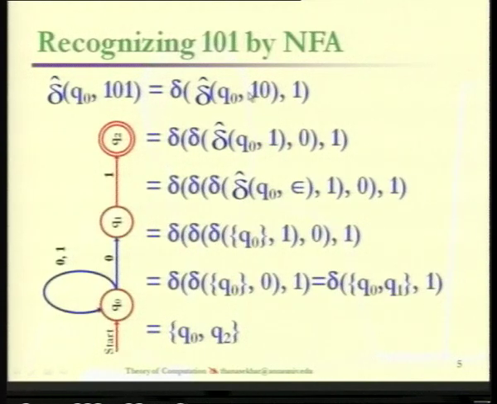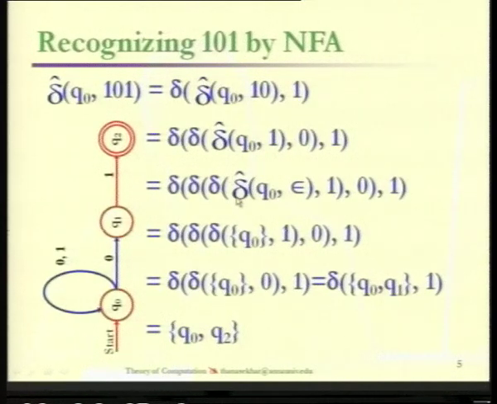So for this x, you are once again applying del cap. So del cap of q0 comma this 10 comma del of it is 1, and this is once again going to be recursively expanded by using the same rule. It's del cap of q0 comma 1, that is your x, and what remains is going to be a, that is, a is nothing but 0 here.